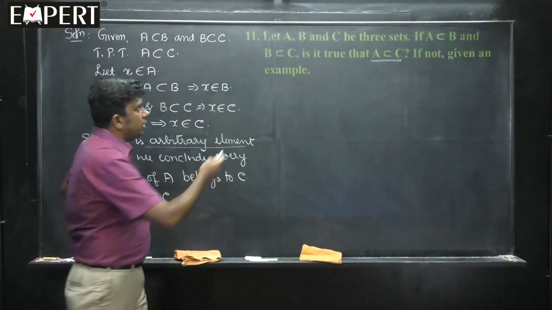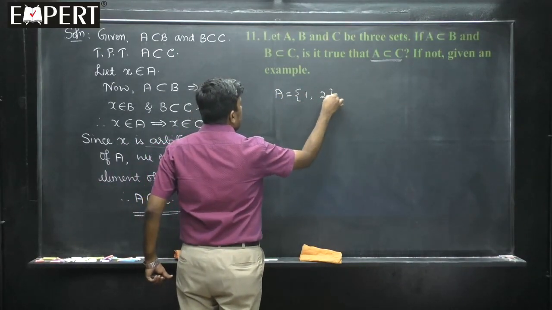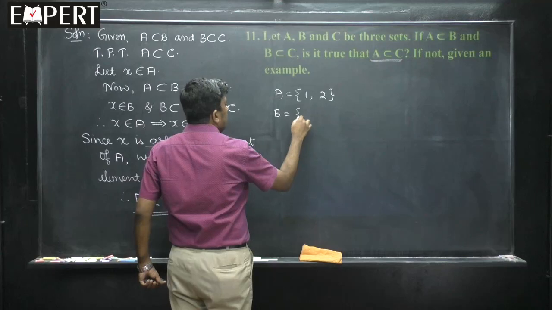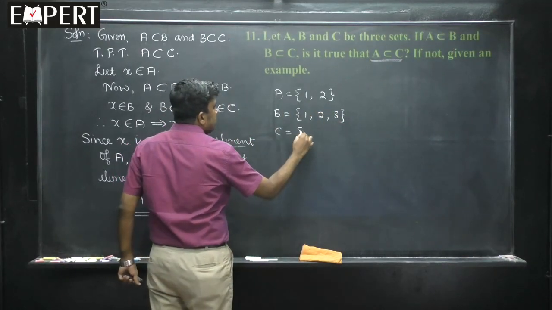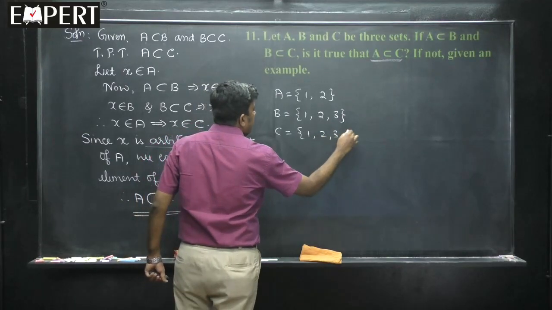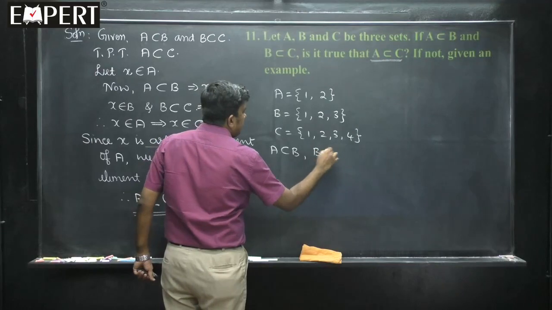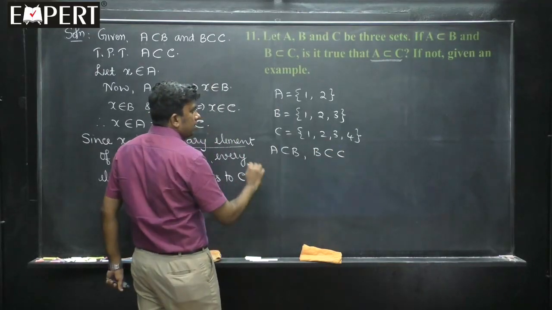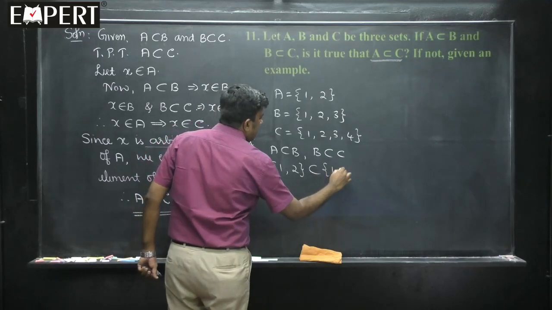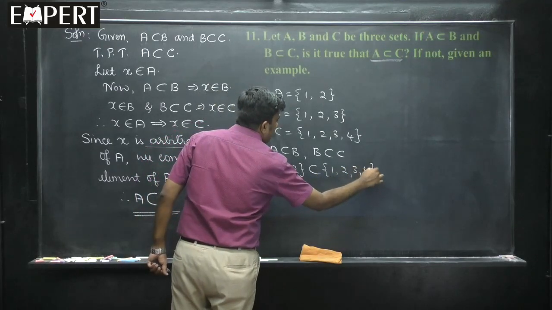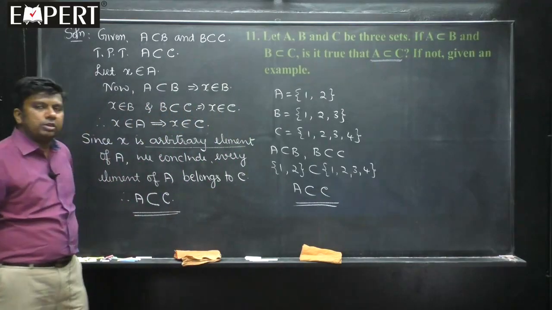Say for example, students, what they will do is, they will take sets like this: A is equal to {1, 2}, B is equal to {1, 2, 3}, because A is a subset of B, they have told you. And B is a subset of C, they will take C as {1, 2, 3, 4}. Then they will write A is a subset of B, B is a subset of C clearly. Further, the set containing 1, 2 is a subset of the set containing 1, 2, 3, 4. Therefore, A is a subset of C, like this they will write, and the conclusion is given.